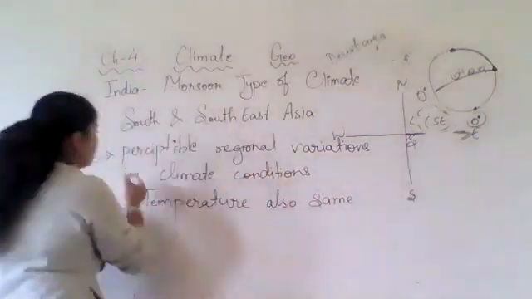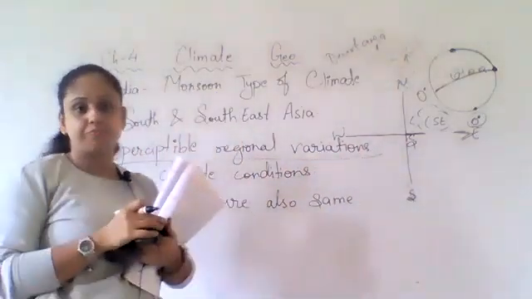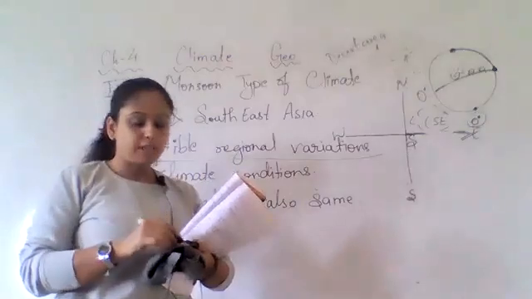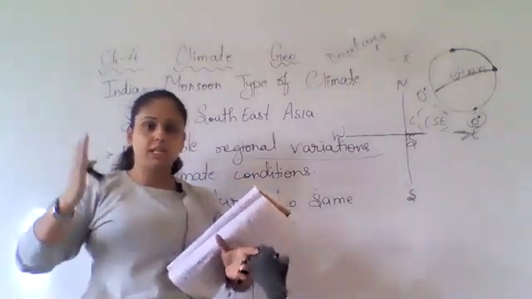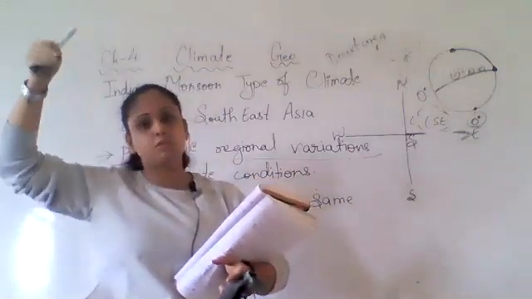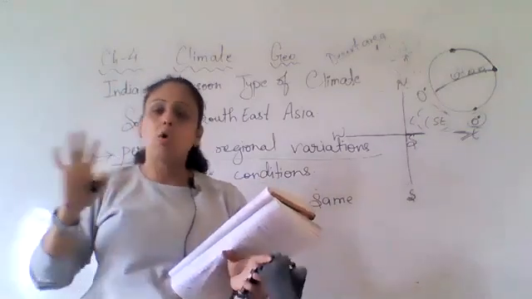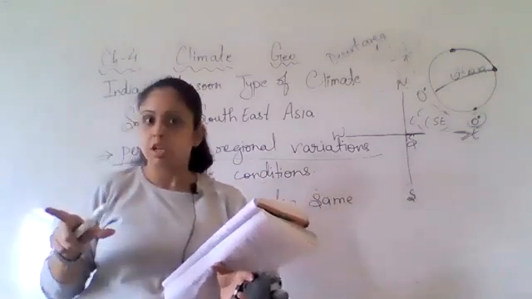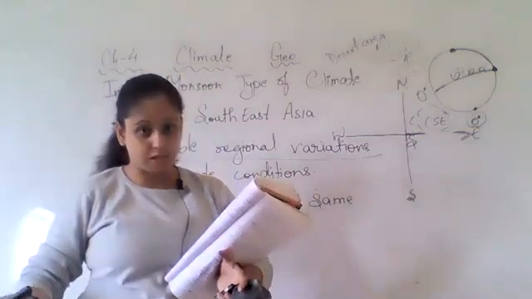So what is the meaning of perceptible regional variation? So what does this sentence mean? We discussed that not only India, but actually the countries near India, the countries in Southeast Asia, all have a similar climate to India. They all have the monsoon type of climate.